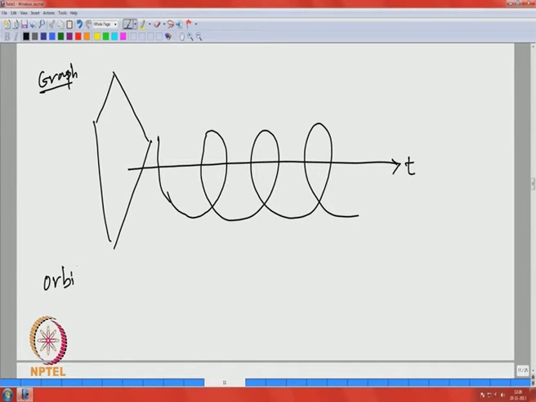The orbit is very simple. Let me just write x 1, x 2, and this is just 1 0.